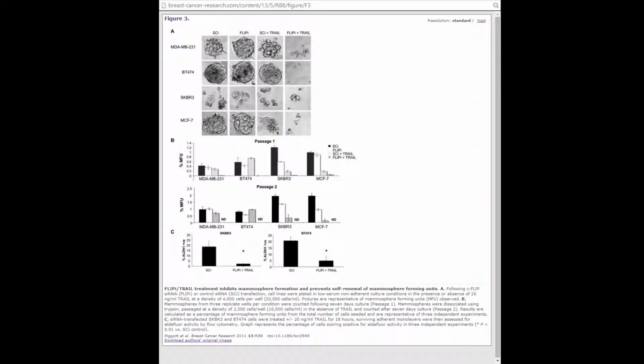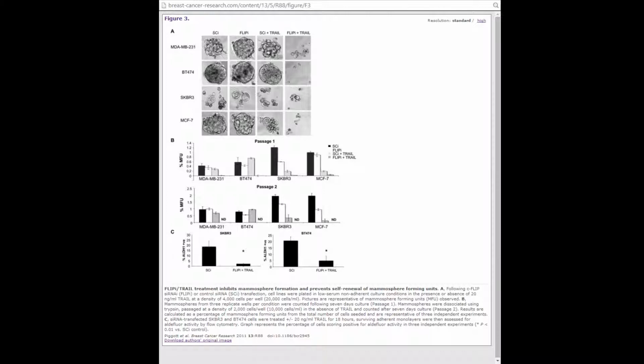Going down to figure B, there are 2 graphs which are showing the qualitative data we saw in figure A in a quantitative form. It also concludes that individually targeting FLIP or TRAIL has some effect, but a joint treatment with both results in little to no mammosphere units being present.